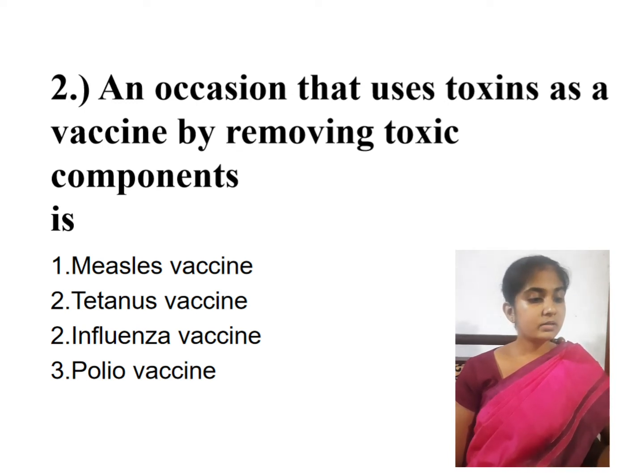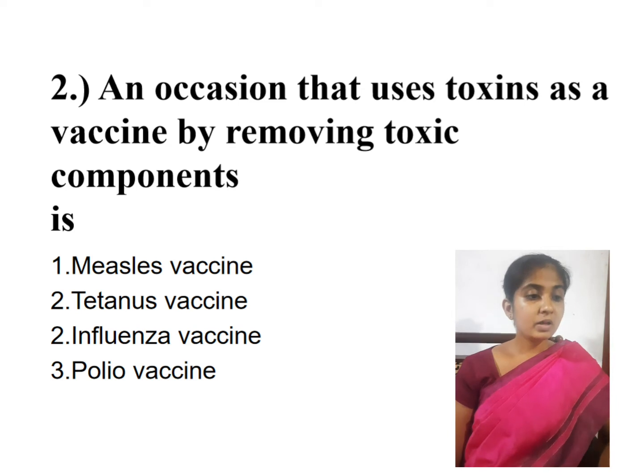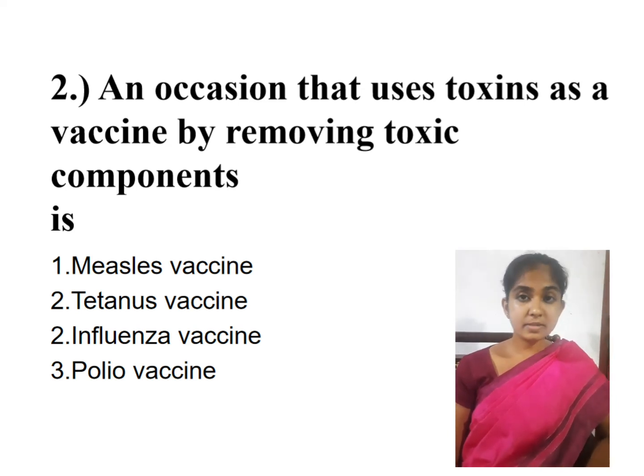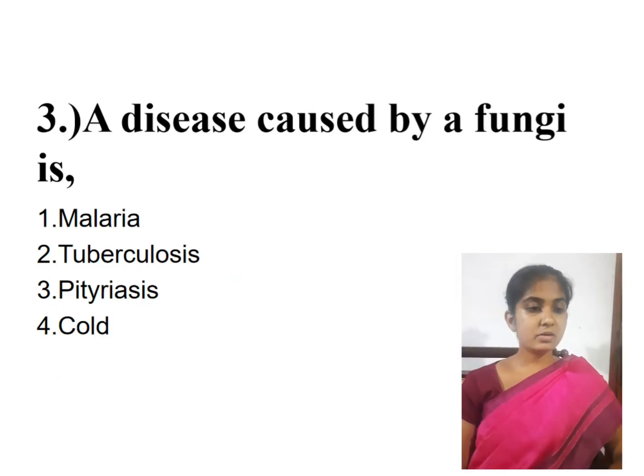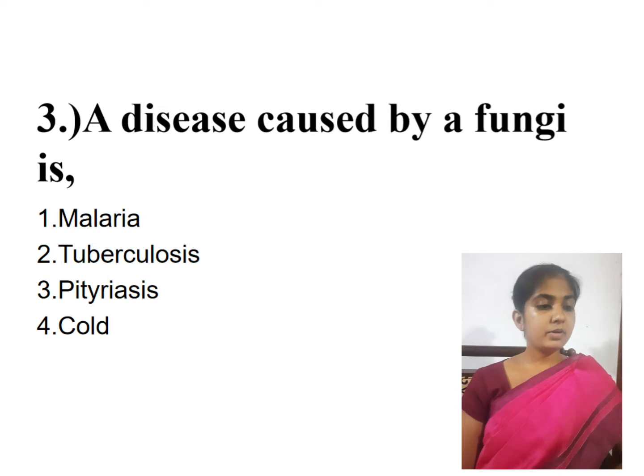The influenza vaccine is produced by killed microorganisms. So we have to take the tetanus vaccine, produced by removing toxic components from microorganisms.